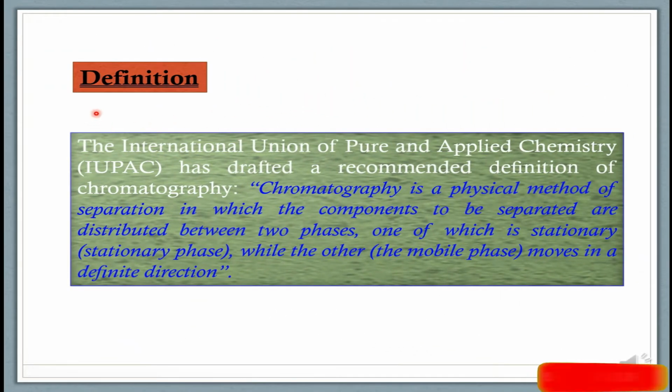Now we will see the definition of chromatography according to the International Union of Pure and Applied Chemistry. IUPAC drafted a recommended definition of chromatography.